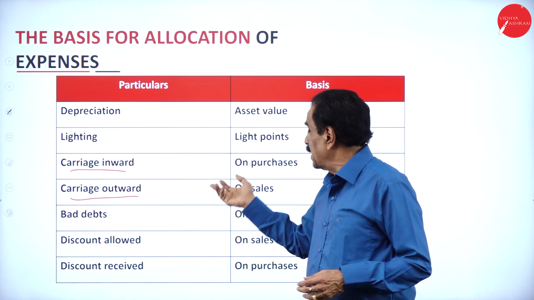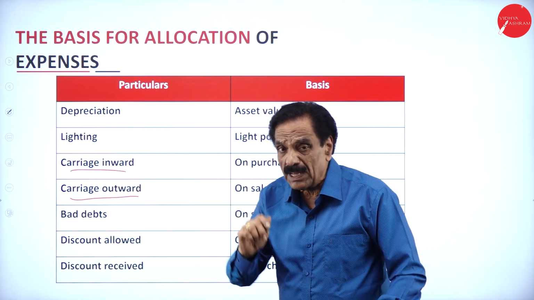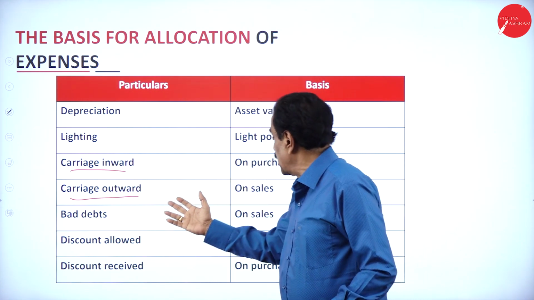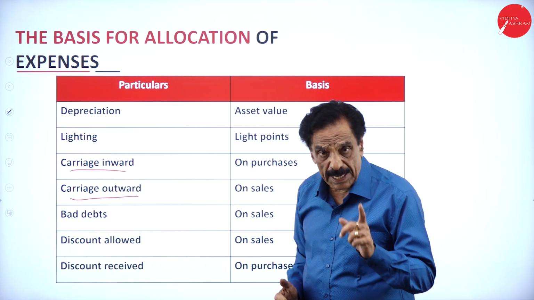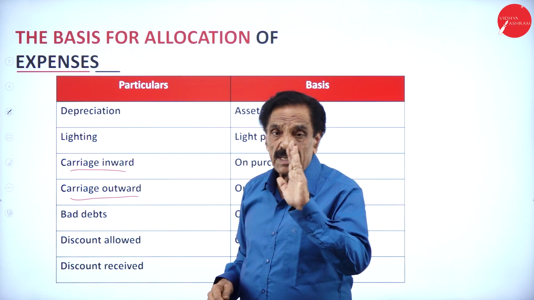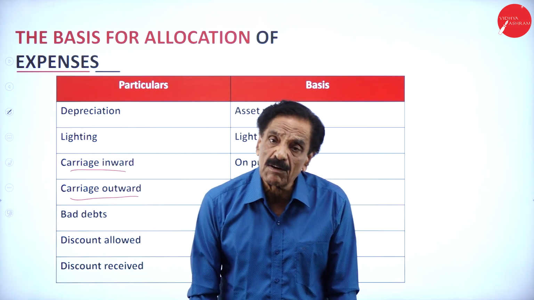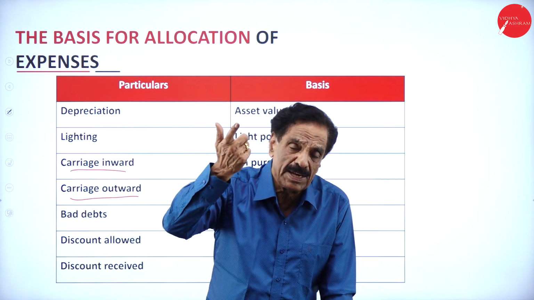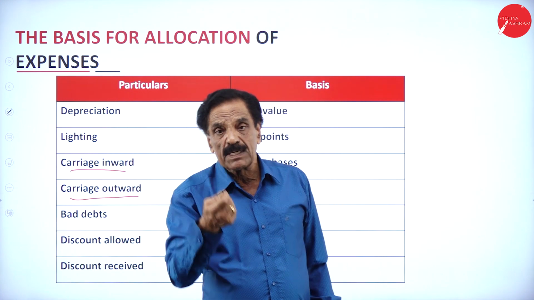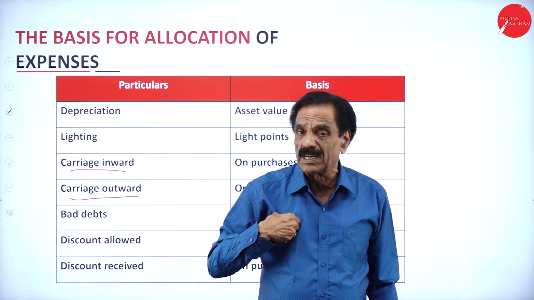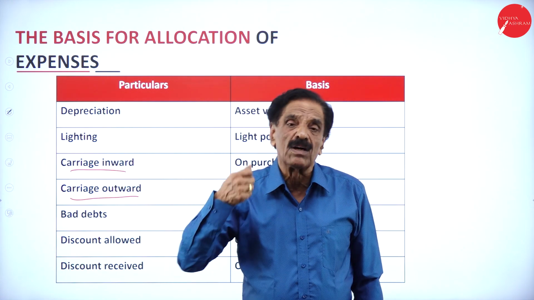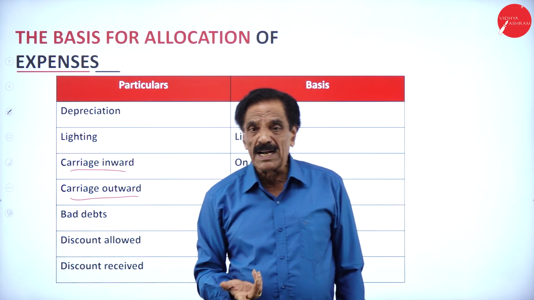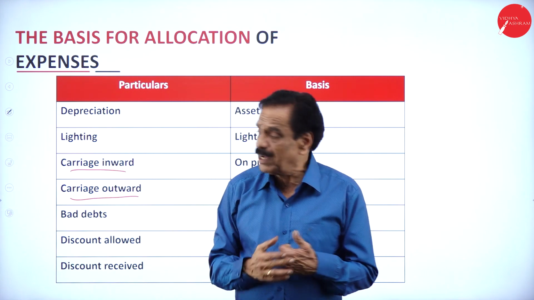Light points. Carriage inward, goods coming in on purchases. Carriage outward on sale. Bad debt on sales. Bad debt means irrecoverable money. How does the money become irrecoverable? When you make the sale, the particular customer becomes the debtor and we become the creditor. If you are not in a position to recover the money, that money is called irrecoverable money, the bad debt. It's nothing but a revenue loss.